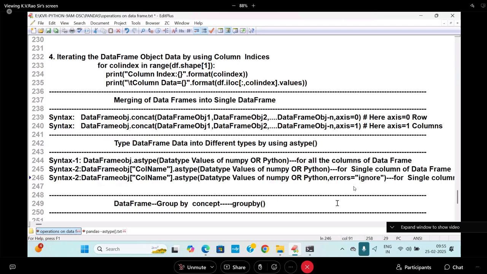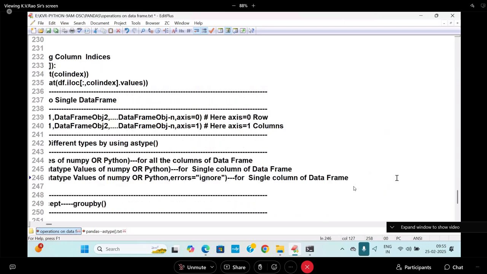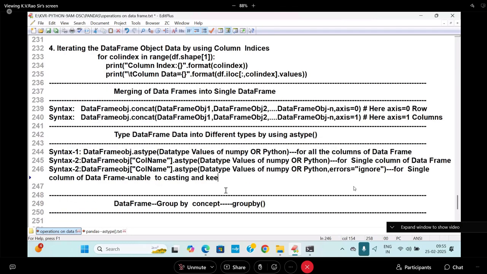This is for a single column of the data frame: if it is unable to cast, it keeps the original type as it is, without raising a value error.